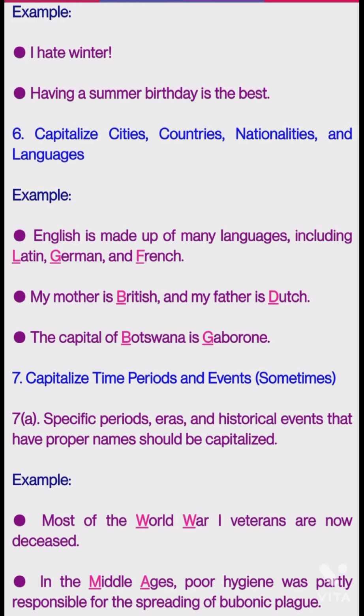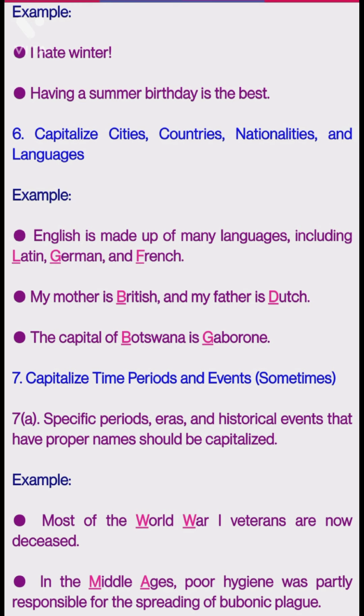Again, capitalize cities, countries, nationalities, and languages. In the sentences below, if you observe, we have written capital letters for the country names, the cities, the nationalities and the languages. Quickly let us see a few examples, like: English is made up of many languages including Latin, German and French. So here L is written in a capital letter, German G is written in a capital letter, French F is written in a capital letter.